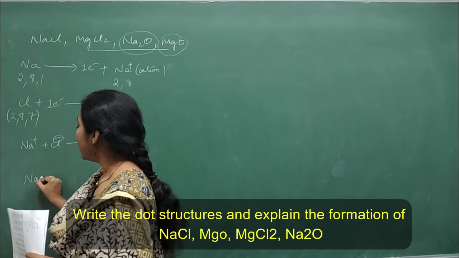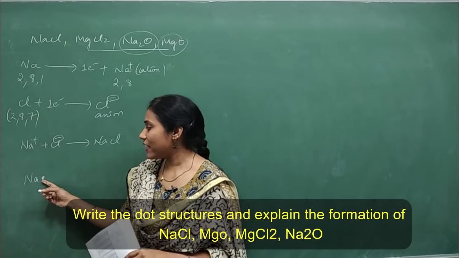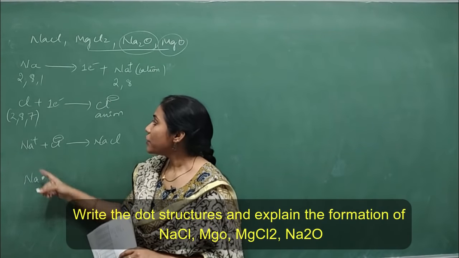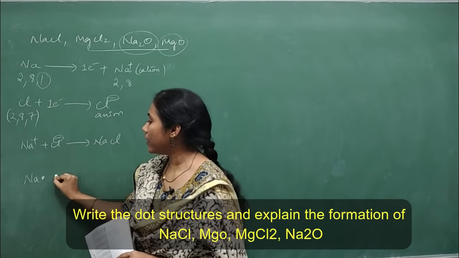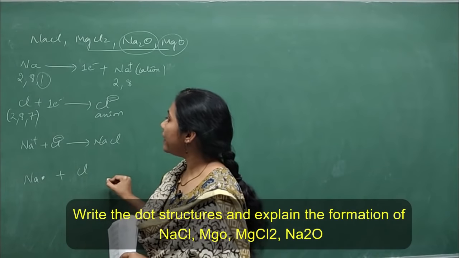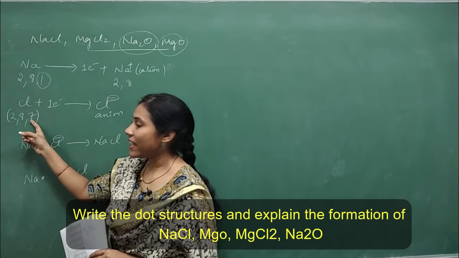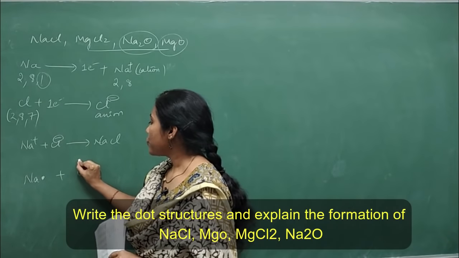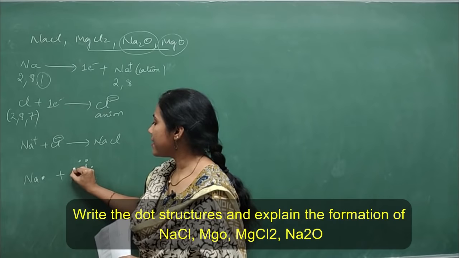Actually, the Na dot structure, in the sense of the number of valence electrons, you will show as dots. So Na has how many valence electrons? 1, so 1 dot. So around Cl, how many dots will you show? You will show 7 dots, isn't it? Because the valence electrons are 7. So 1, 2, 3, 4, 5, 6, 7.